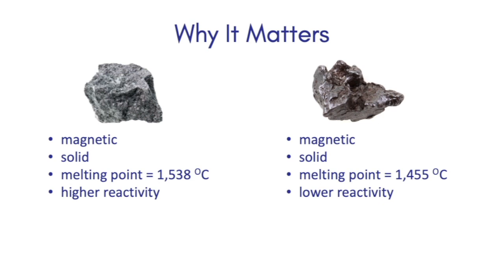For example, the different boiling points or melting points. In this case, these substances have different melting points. One has a higher reactivity than the other one, which leads me to identify the first substance as iron and the second substance as nickel. So the more properties that we have, the better we can identify the substance.